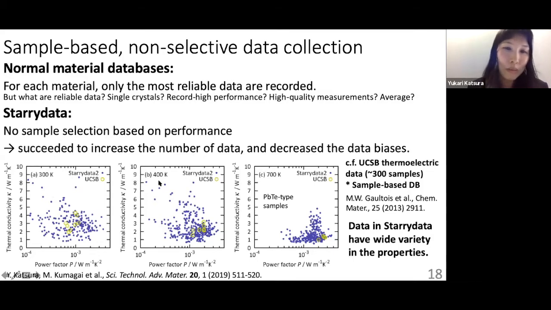So this is a comparison between our data set for the lead telluride type thermoelectric materials to the UCSB thermoelectric data. So UCSB contains a lot of high performance data, so that data points are gathered at the lower right of this plot. But we have the many low performance samples, and these low performance samples are good for the machine learning of the whole material family.